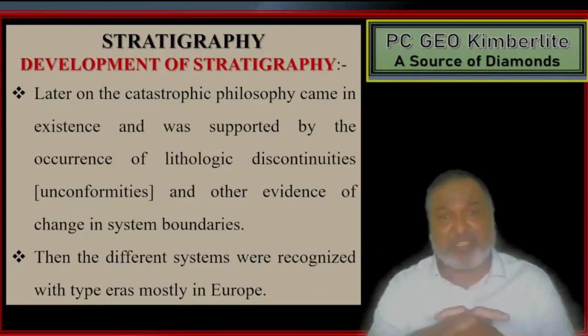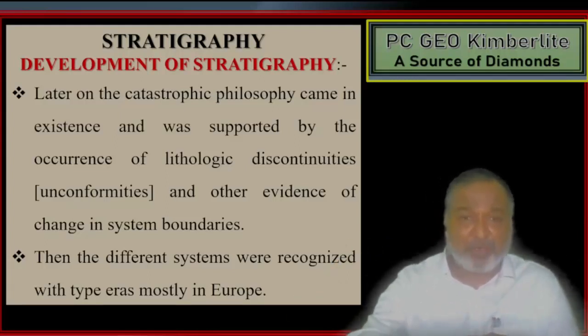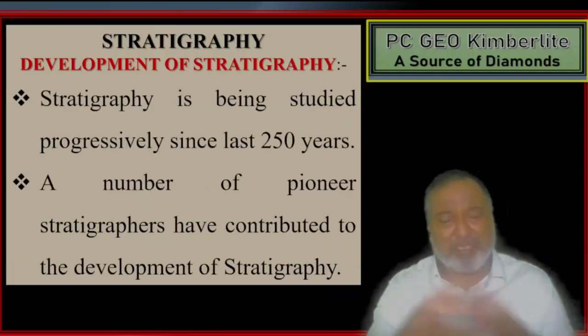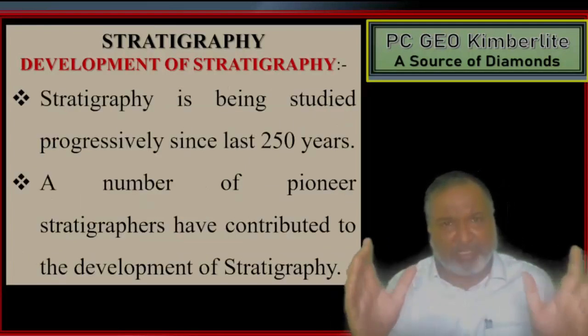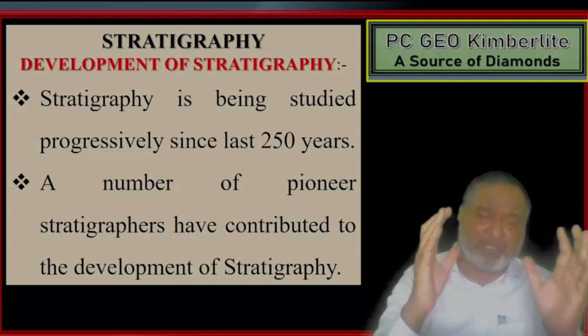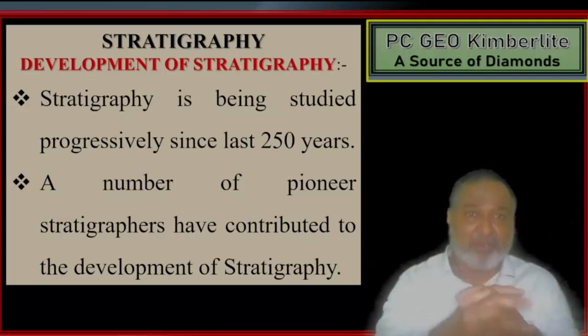Then different systems were recognized with type areas mostly in Europe. So maximum studies have taken place in Europe, especially Ireland.